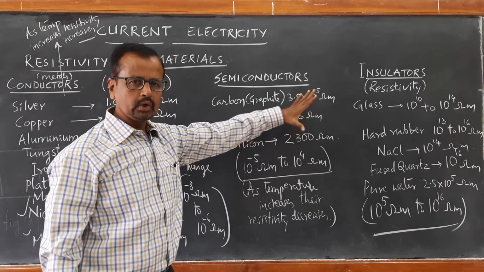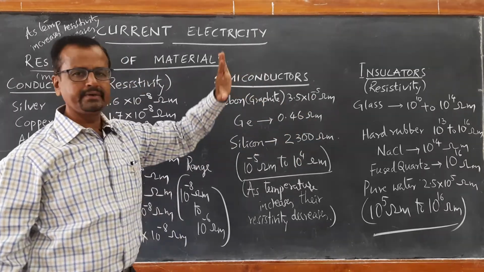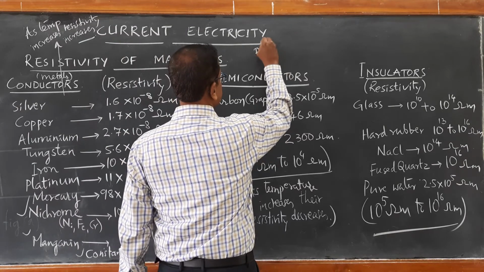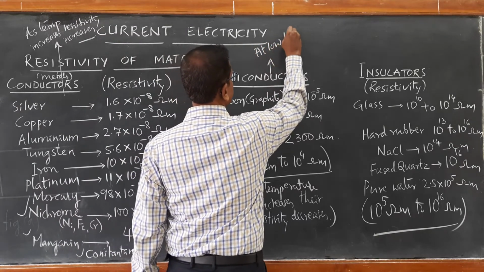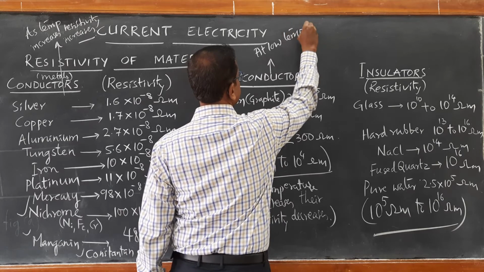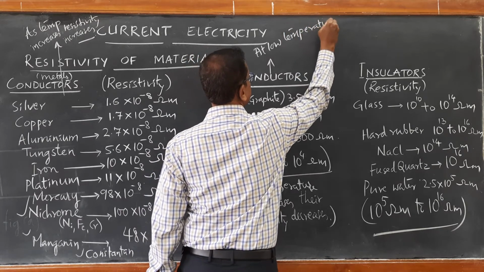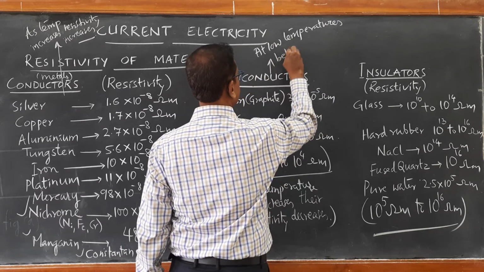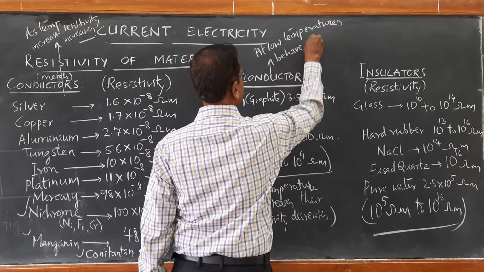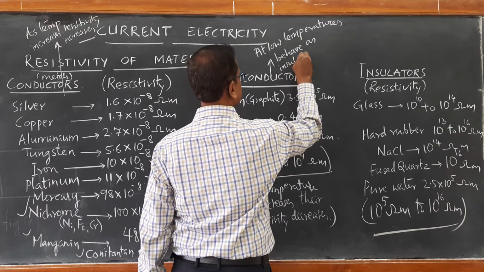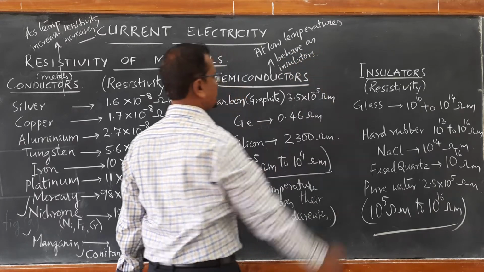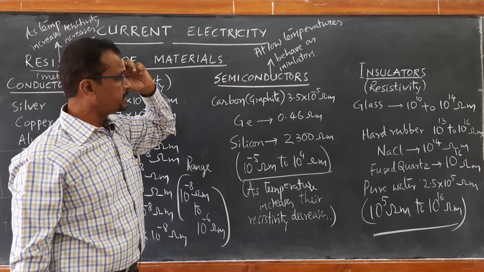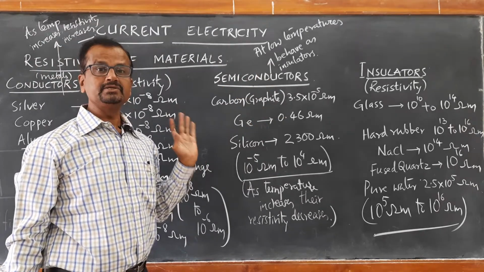It means at lower temperatures, the semiconductors behave as insulators. At 0 degree Celsius and lower than 0 degree Celsius, negative temperatures, the semiconductors are perfect insulators.